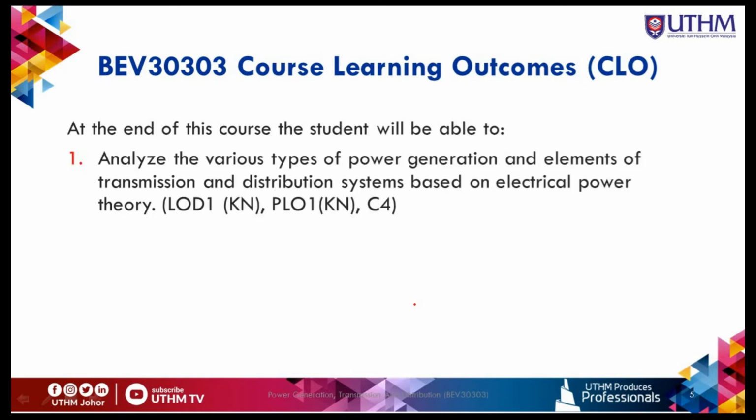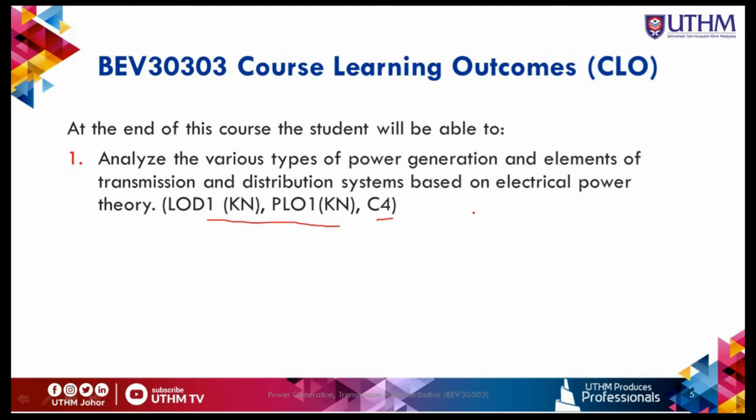Okay, so for this subject, at the end of this course, the student will be able to, the first one is, you can analyze the various types of power generation, and the elements of the transmission and distribution system based on electrical power theory. So as you can see here, we have three different characteristics that we map with this CLO. The first one is LOD, second one is PLO, third one is C. So you have to know the mapping of this CLO.